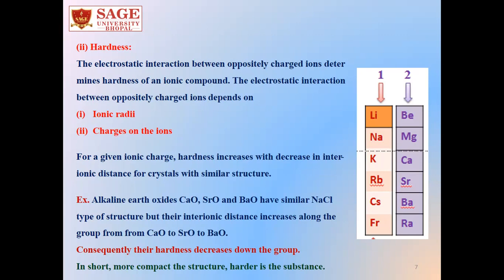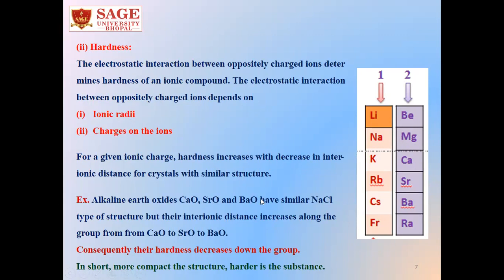So in this picture, we can see if we go down a group, the radius of that cation will increase. So if we consider calcium oxide, strontium oxide and barium oxide, barium oxide will have greater interionic distance as compared to calcium oxide.